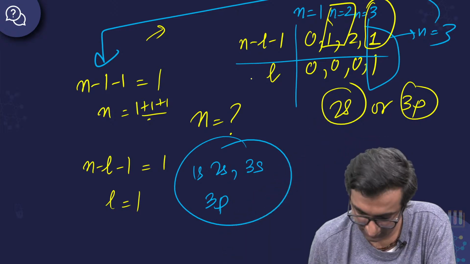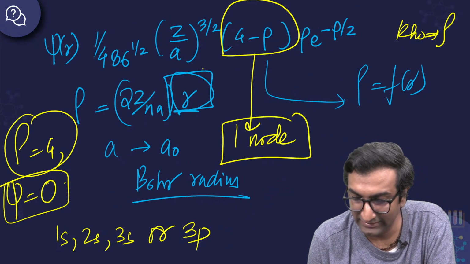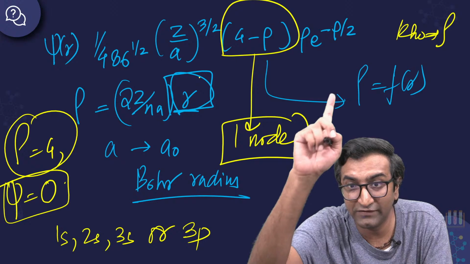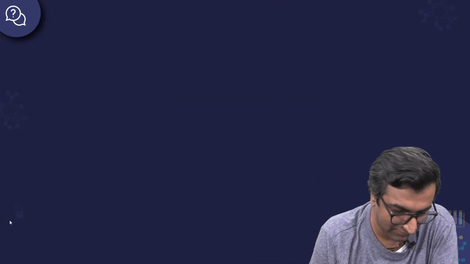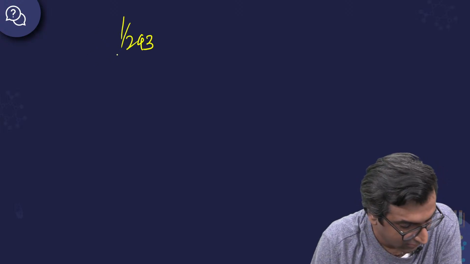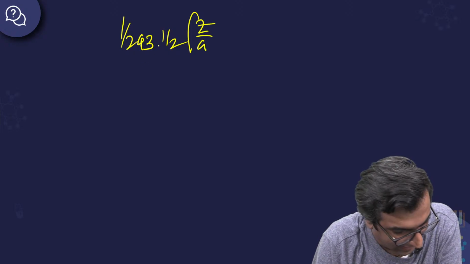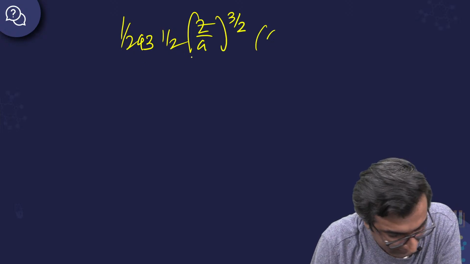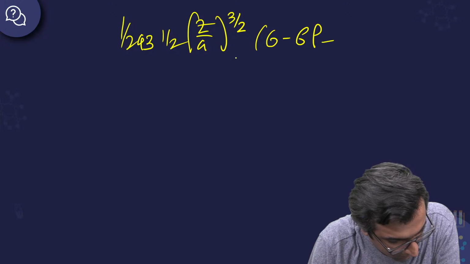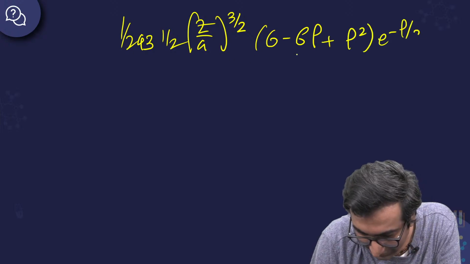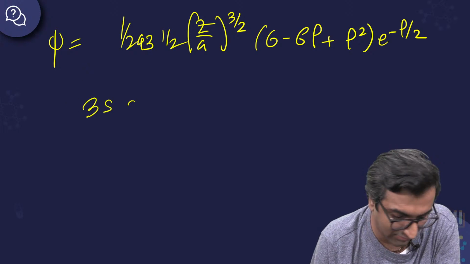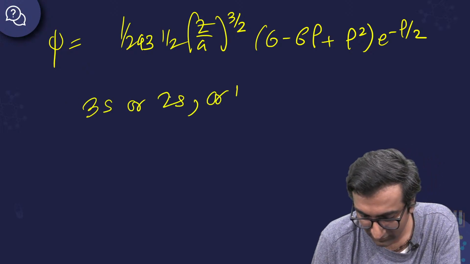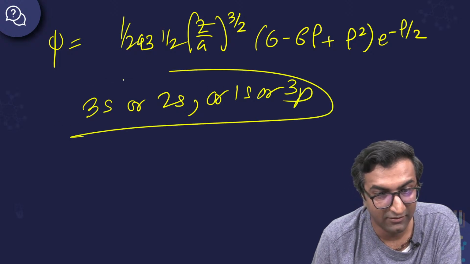Yes, no, maybe. From this equation that I wrote by hand, you can deduce this has one node. Okay. Similarly, I can draw another equation for you and make this a little bit crazier. Okay, 1 by 243 half, Z by a power 3 by 2, 6 minus 6 rho plus rho square, e power minus rho by 2. What is this? Nothing, man. It's not complicated at all. Which one is this? Is this 3s or 2s or 1s or 3p? Which one can it be?